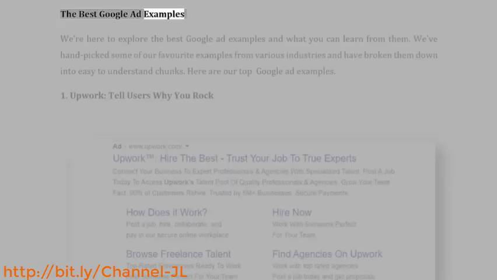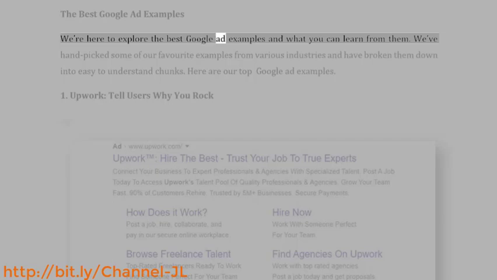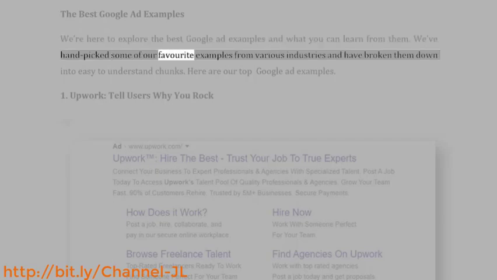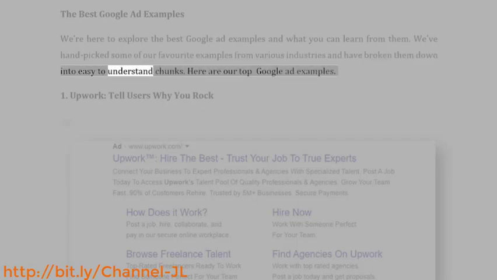The best Google Ad examples. We're here to explore the best Google Ad examples and what you can learn from them. We've handpicked some of our favorite examples from various industries and have broken them down into easy to understand chunks. Here are our top Google Ad examples.